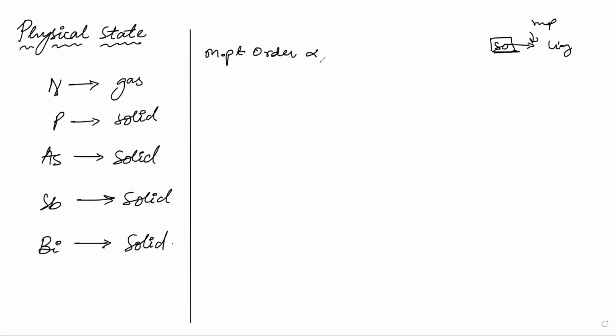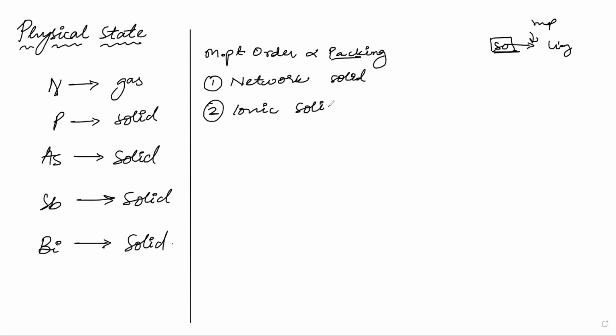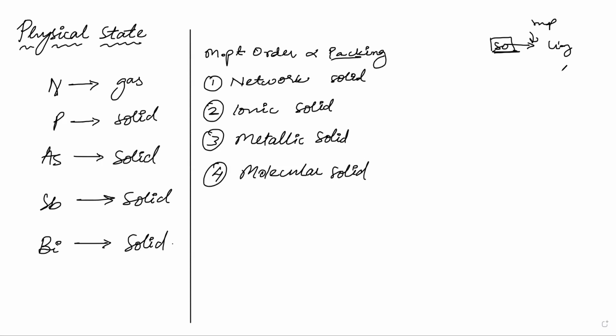And for solids, you have to see the packing. How is the solid packed? If its packing is very effective, that means it will have a high melting point. And for melting point in solids, the order is: network solid will be the most tough to melt. Then you have ionic solid. Third comes metallic solid. And the fourth one is molecular solid.